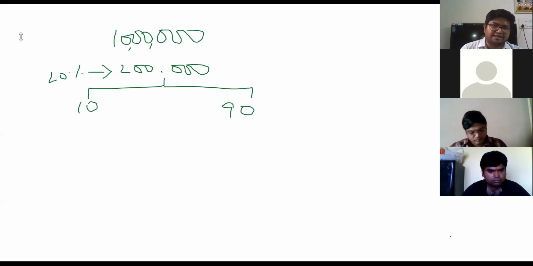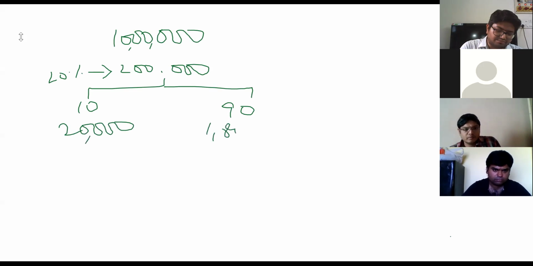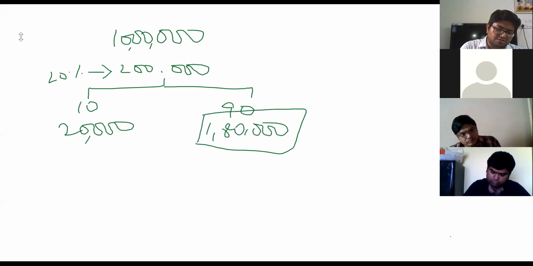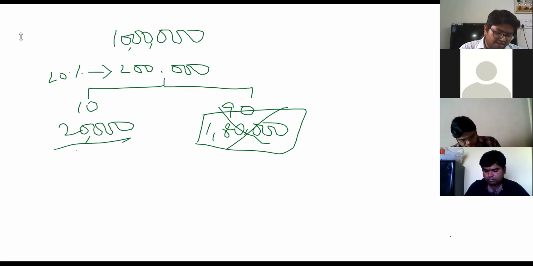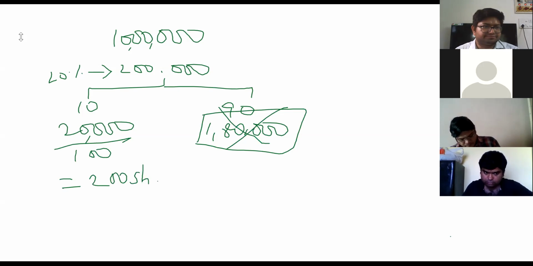That means it has become 20,000 and 1,80,000. So this 1,80,000 is lost. Right now, these 20,000 worth of shares are consolidated, 10 shares into 1 share of 100 each. That means in the combined entity, C holds this divided by 100, which is 200 shares.